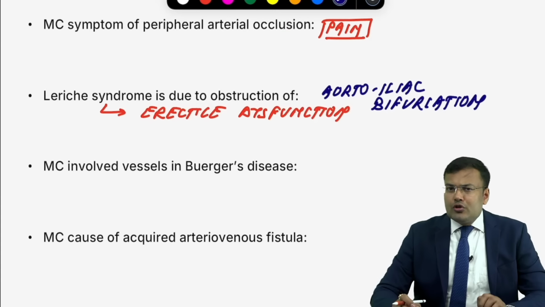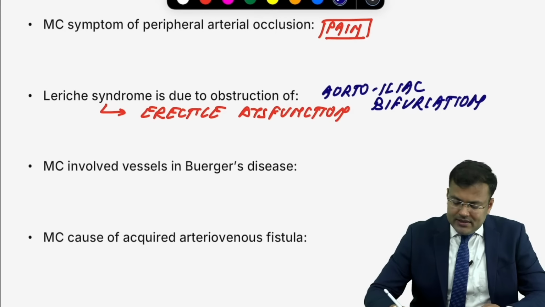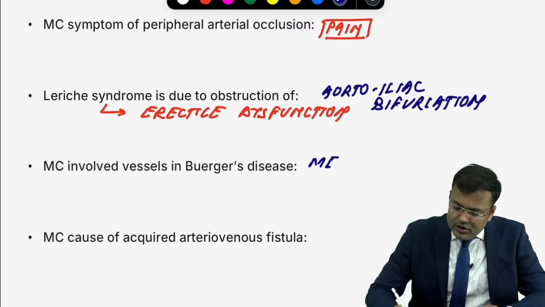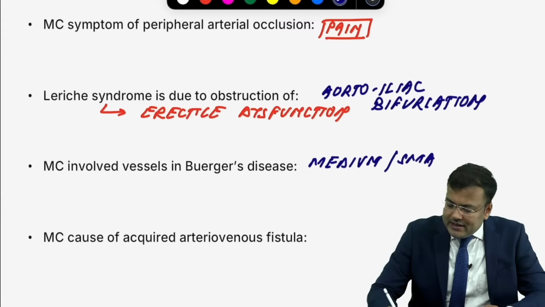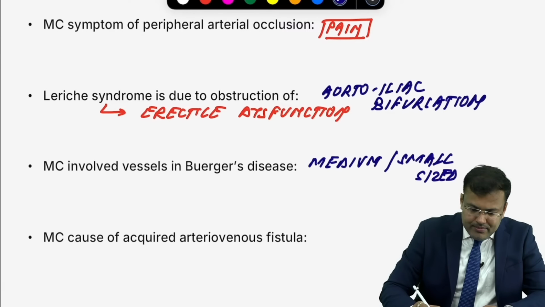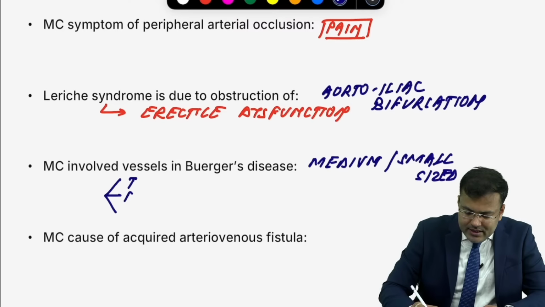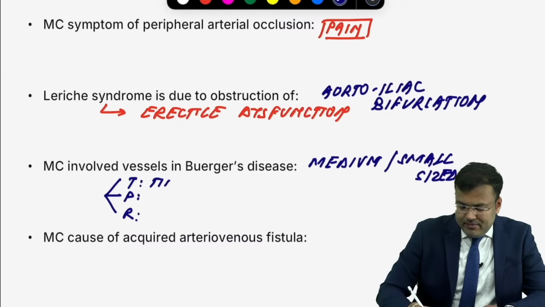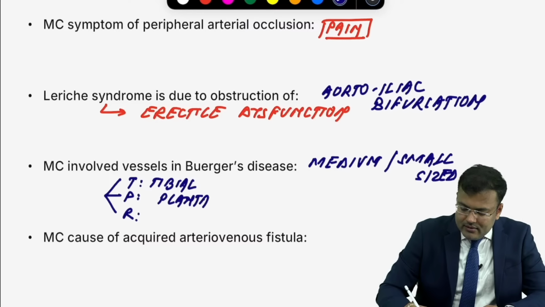Next, most commonly involved vessels in Buerger's disease. It's medium and small sized vessels. Okay, how to remember? There is a mnemonic. Mnemonic is TPR. What is TPR? Tell me. Tibial, plantar, radial. So this is tibial plantar radial.